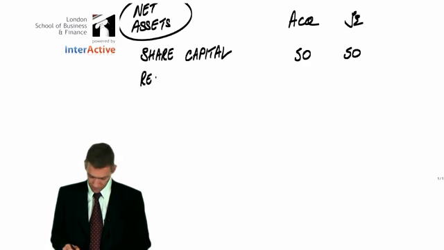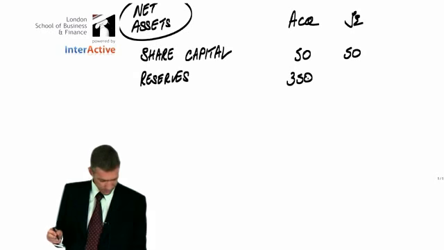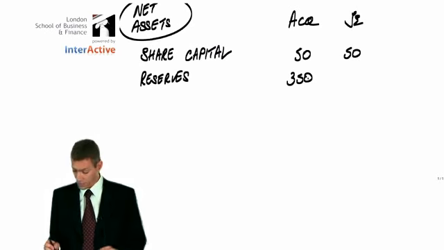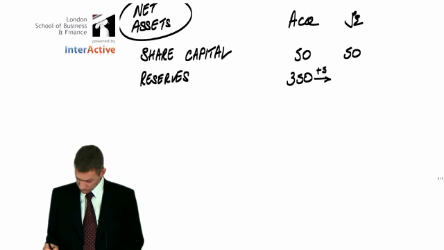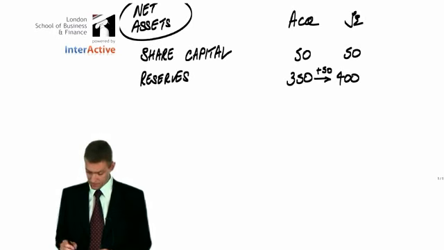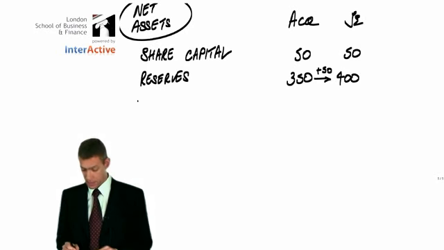Reserves, of course, change. They were 350 according to paragraph 1, and according to paragraph 2, 50 was retained on top of that 350, giving us 400 12 months later. But not only do we have those basic elements of net assets, we also have the FVA and the PUP.